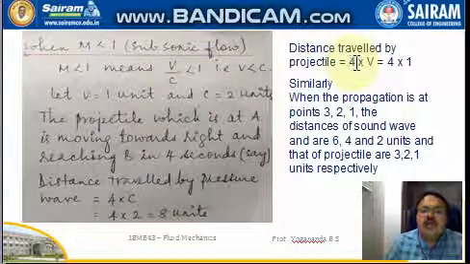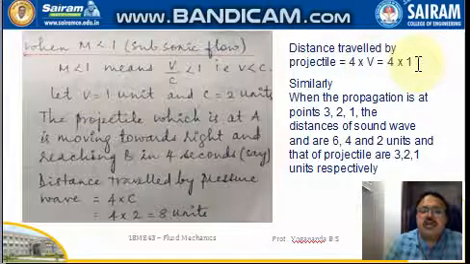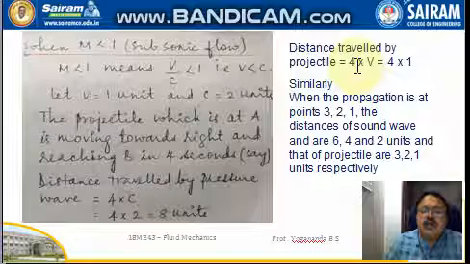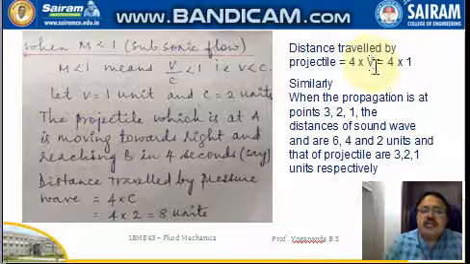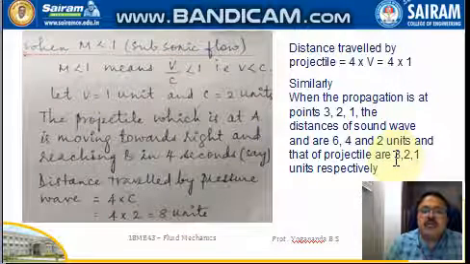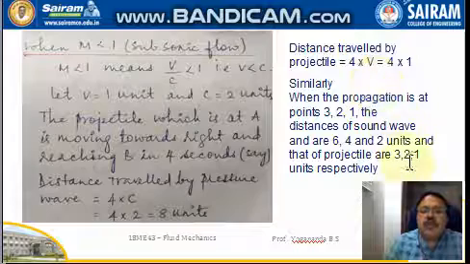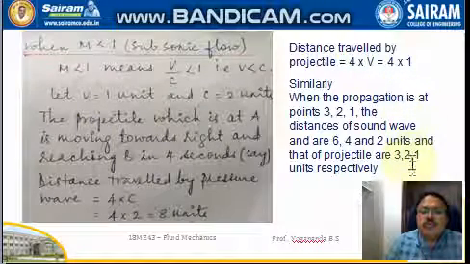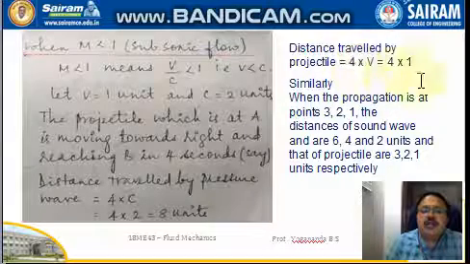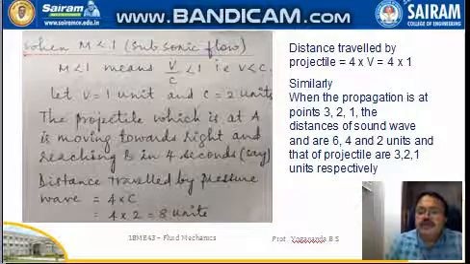At point 4, the distance traveled by the projectile is 4 into v, so that is 4 units. When it is at point 3, it is 3 into v, that is 3 into 1, so that is 3 units. When it is at point 2, it is 2 into v, so that is 2. When it is at point 1, it is 1 into v, so that is 1 unit at point 1.